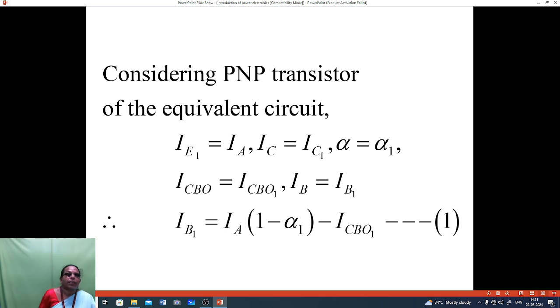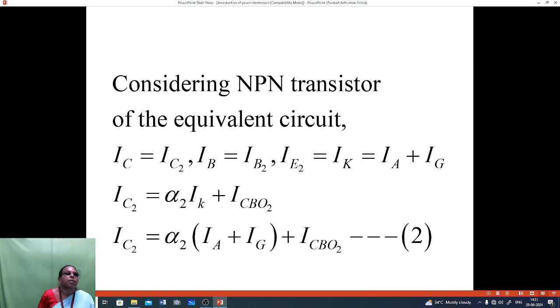Emitter current is equal to anode current. Alpha is the gain of the transistor.